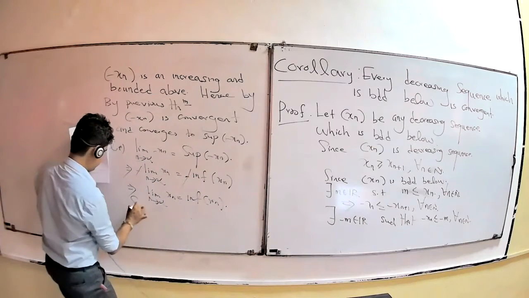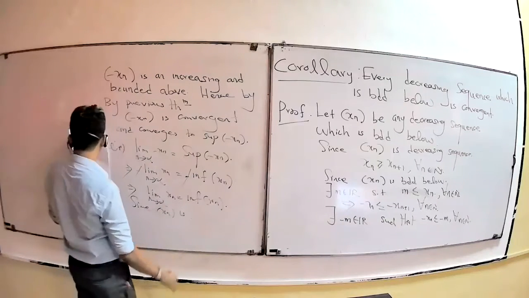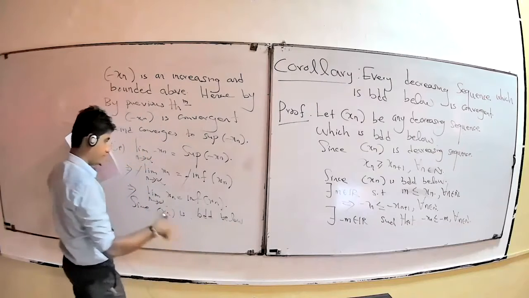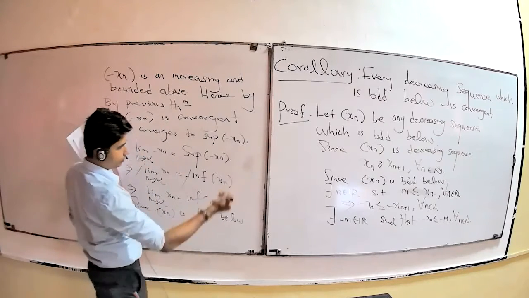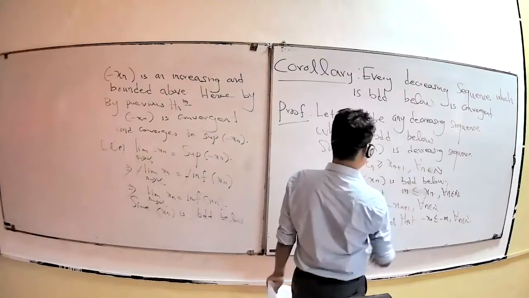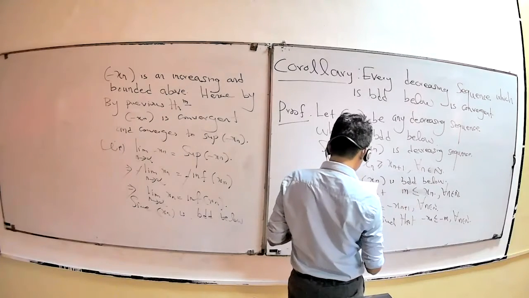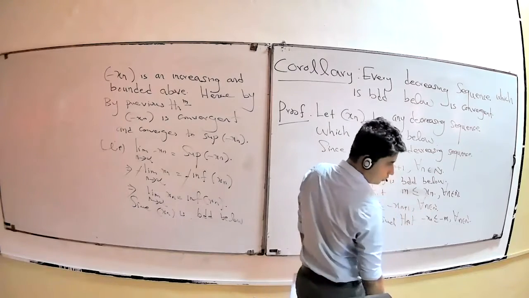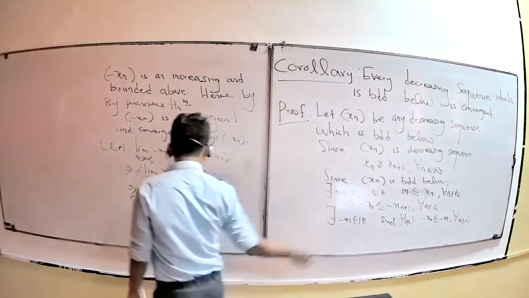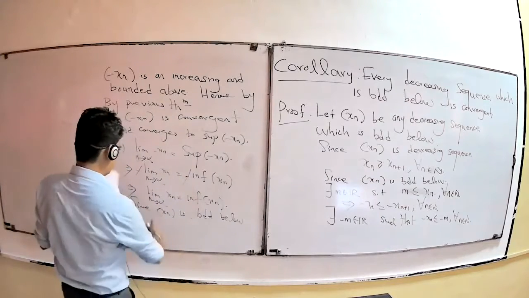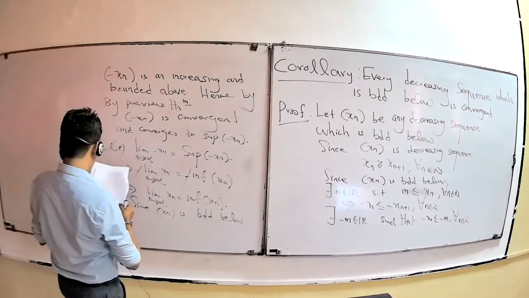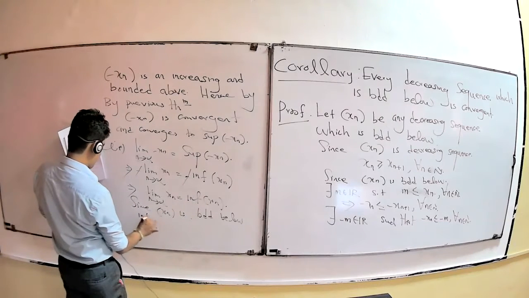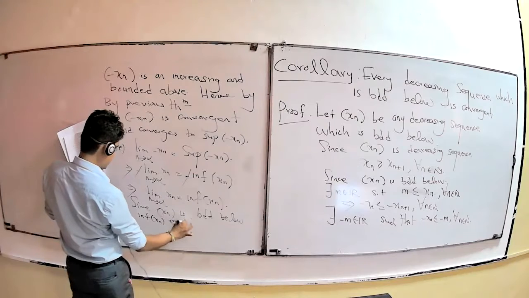Since Sn is bounded below, minus Sn is bounded above. Sn is bounded below, minus Sn is the opposite, bounded above, okay? Sn is bounded below, and the infimum of Sn exists.